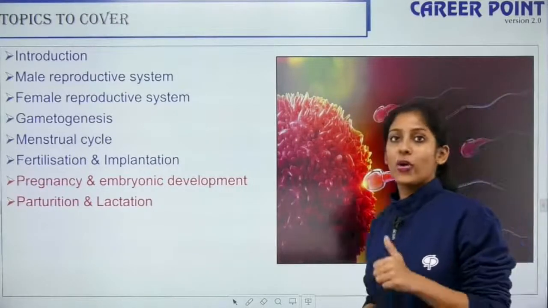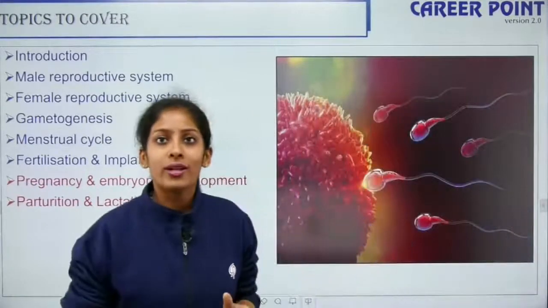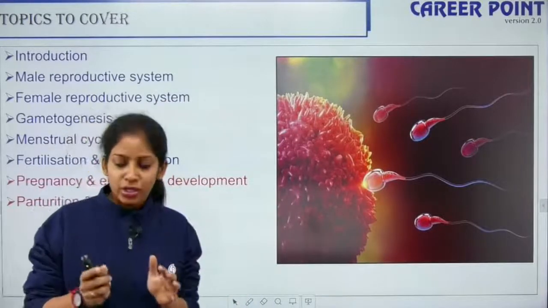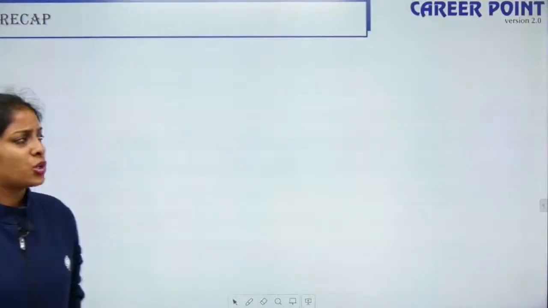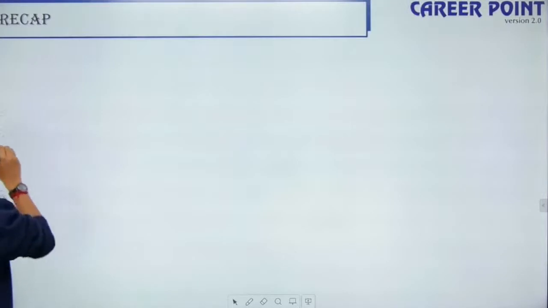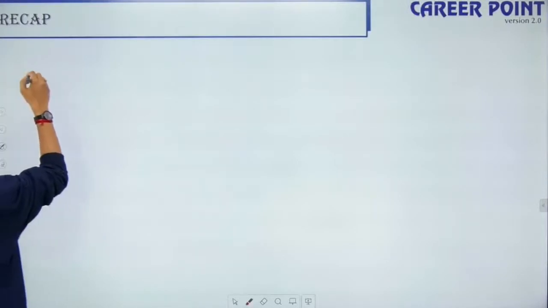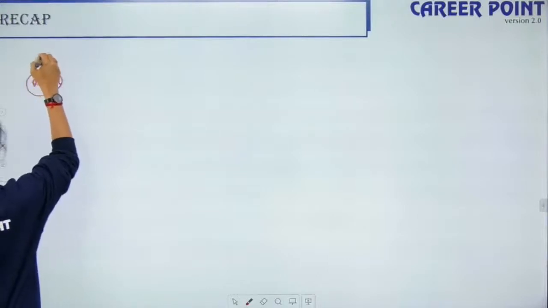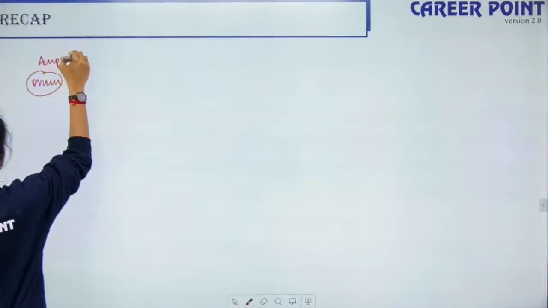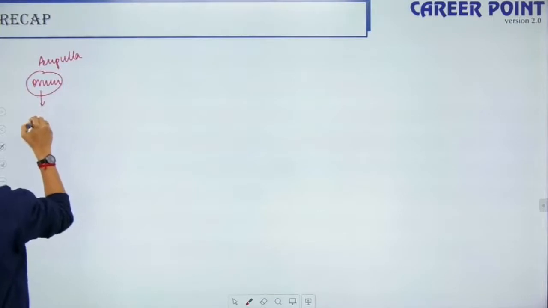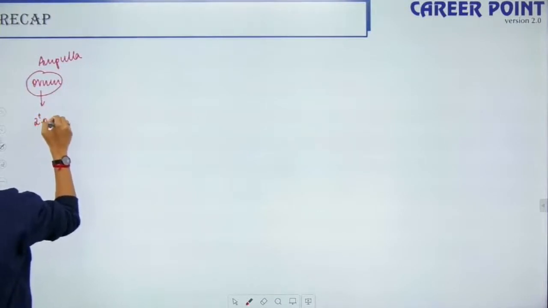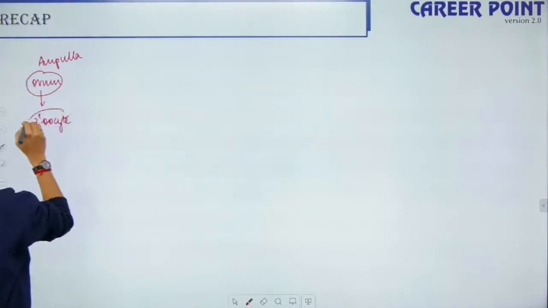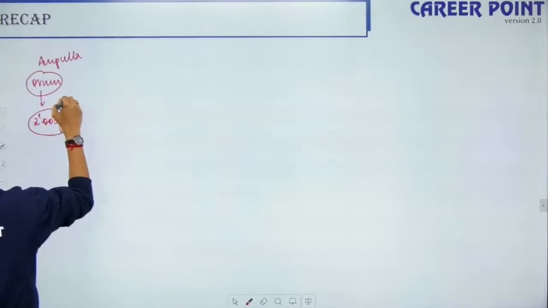When ovulation happens, the ovum is carried to the ampullary region. A quick recap of what happens: the ovum is present in the ampullary region in the form of a secondary oocyte, surrounded by zona pellucida.